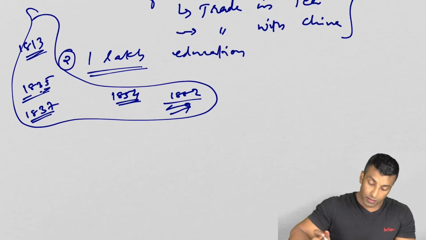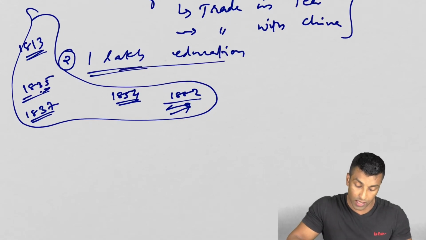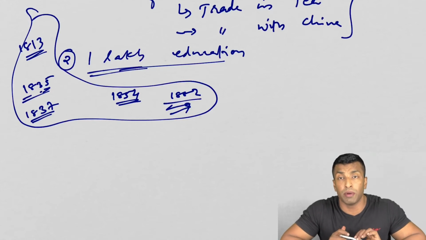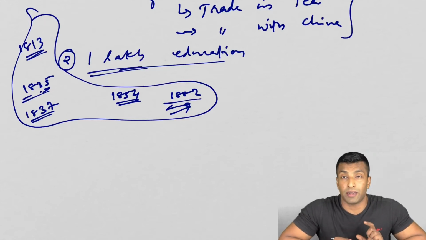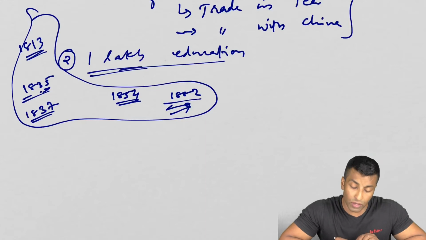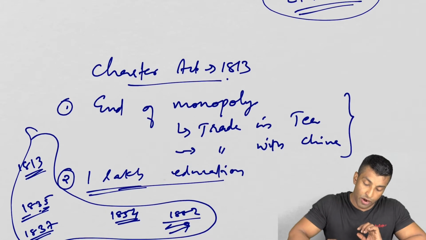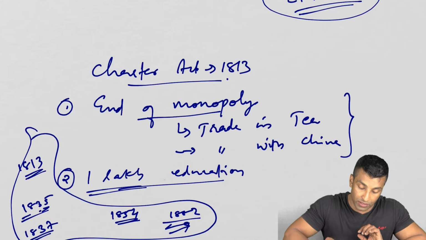Now, see here, 1 lakh. These two are very easy points. There is no problem in remembering these two points. But what is required is: what would be the impact of the 1813 Charter Act? If that question is asked, what will you write? See here, end of monopoly except in two items.